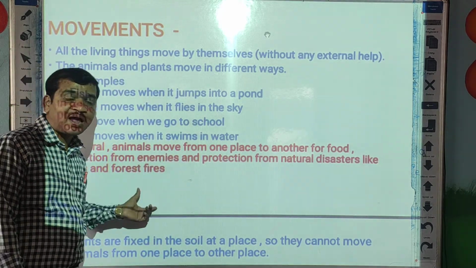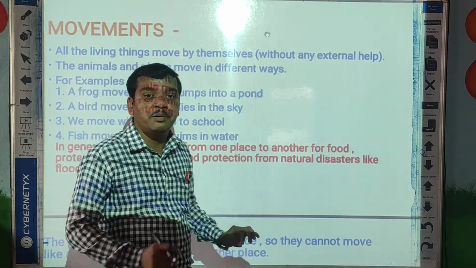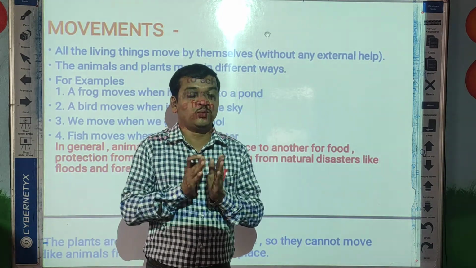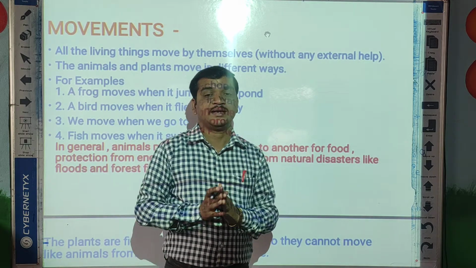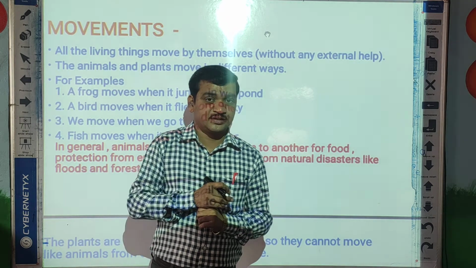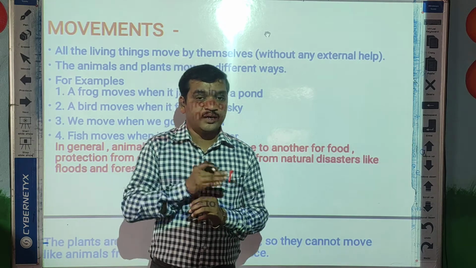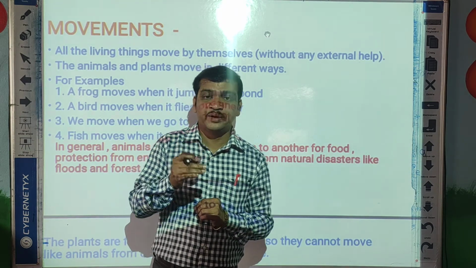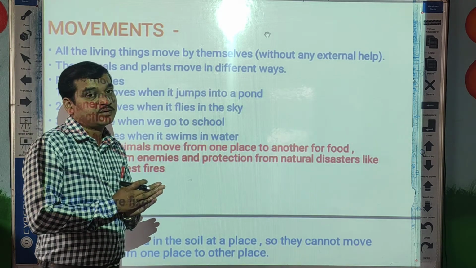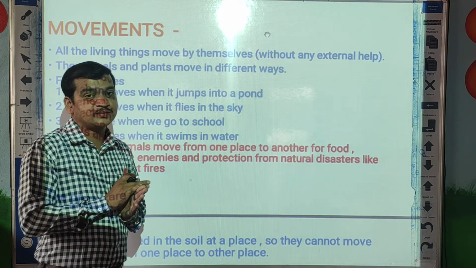But what about the plants? Do plants also move from one place to another place? No. Plants are included in living things, but they cannot move from one place to another place. But their parts show some movements. Their body parts show some movements, for example flowers, leaves, roots.